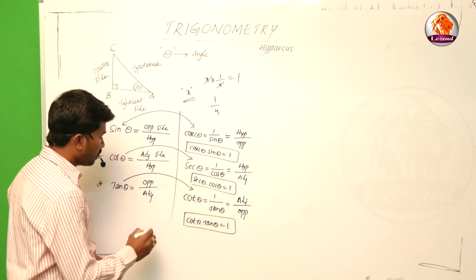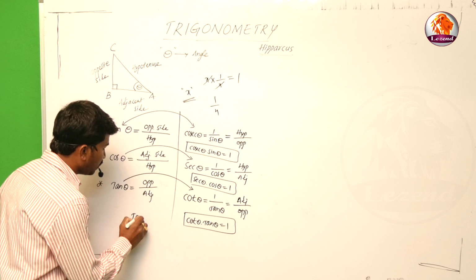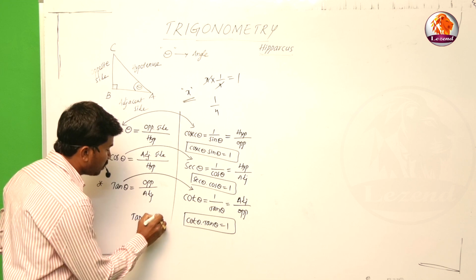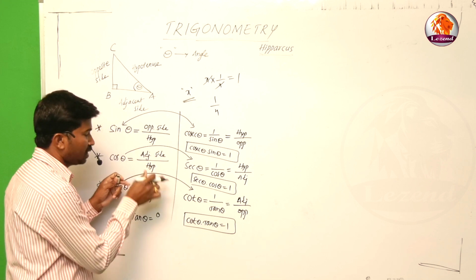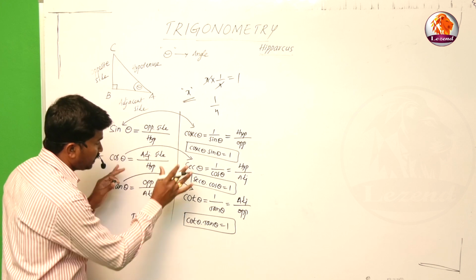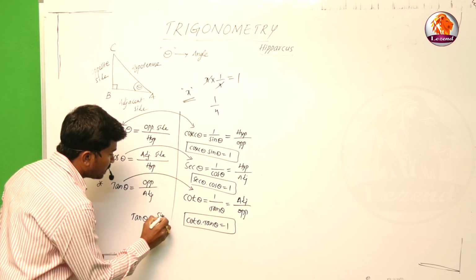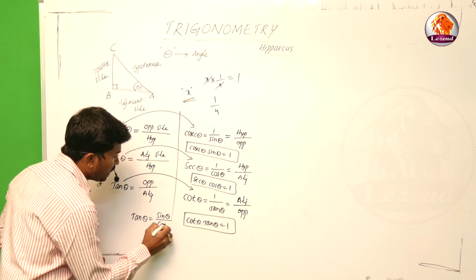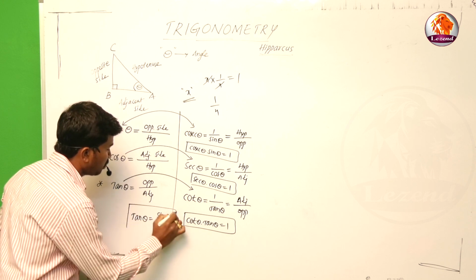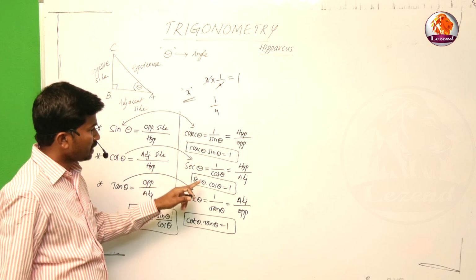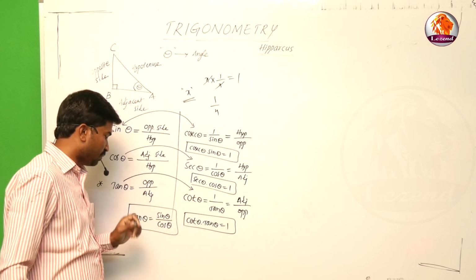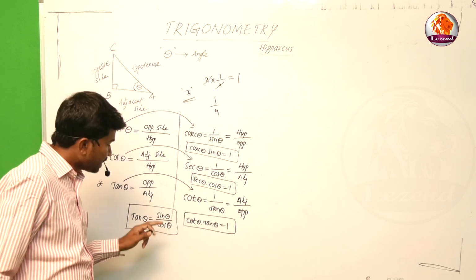From this, if you observe, tan theta is equal to opposite side by adjacent side, we know that. From the definitions, we observe that tan theta is nothing but sin theta by cos theta. This is one more note, keep it in mind. First one, second one, third one, this is the fourth one: tan theta is equal to sin by cos.